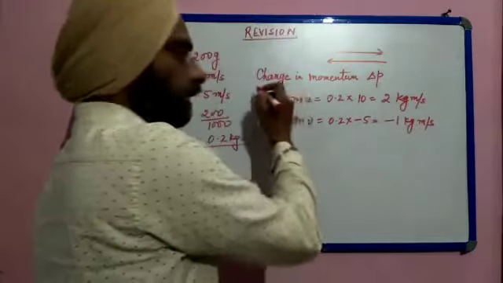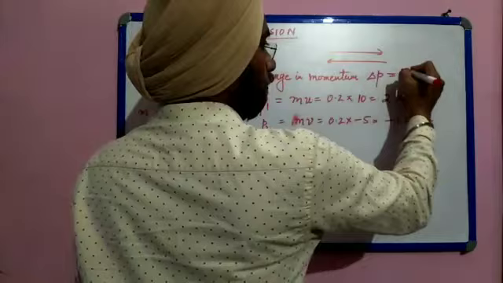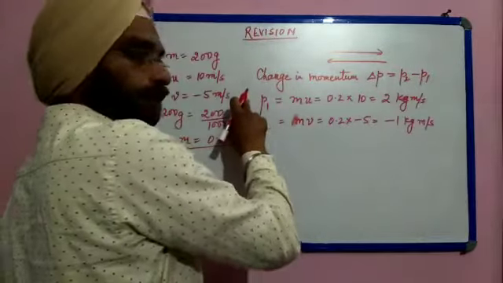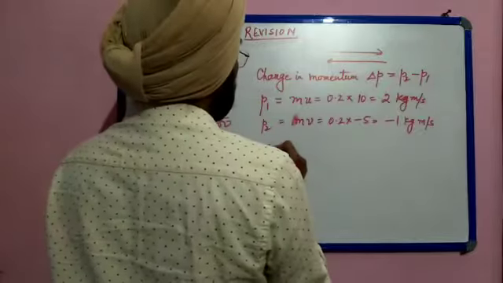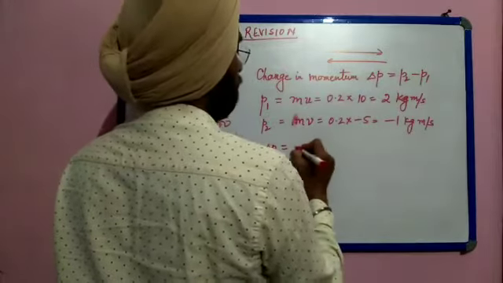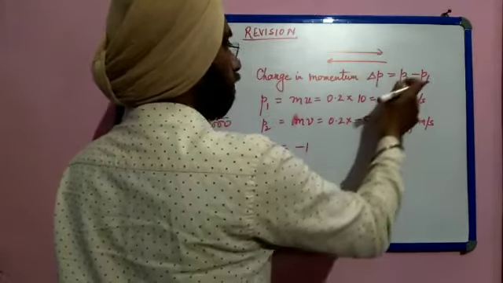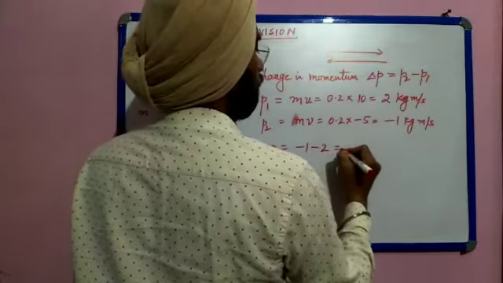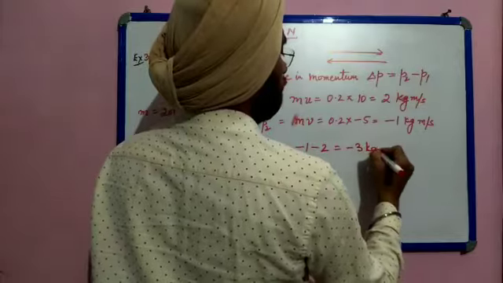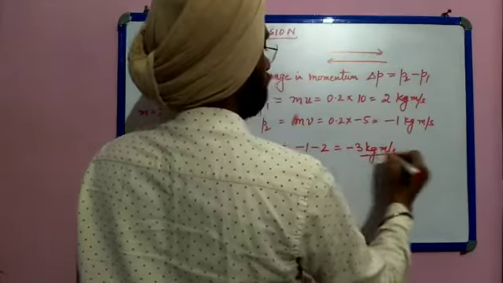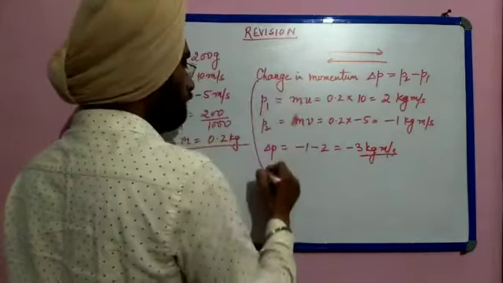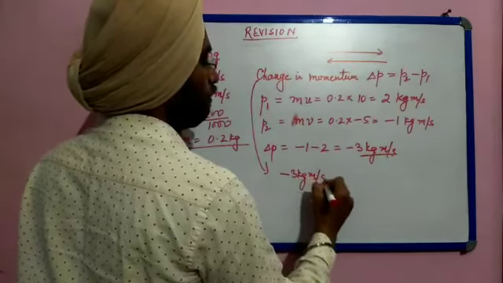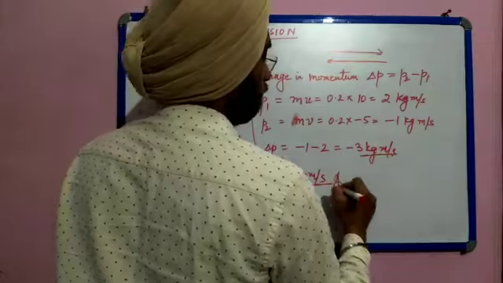Now see, change in momentum is equal to P2 minus P1, that is final momentum minus initial momentum. So delta P becomes minus 1 minus 2, which is equal to minus 3 kg meter per second. So the change in momentum is minus 3 kg meter per second. So this is the answer.